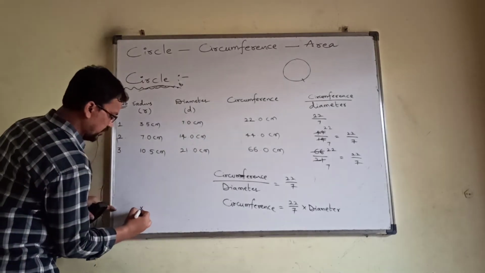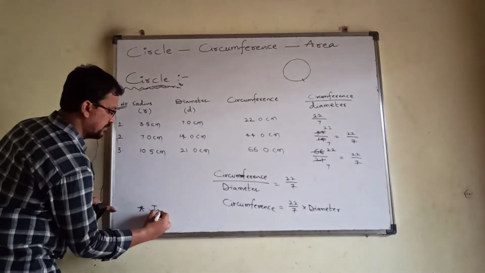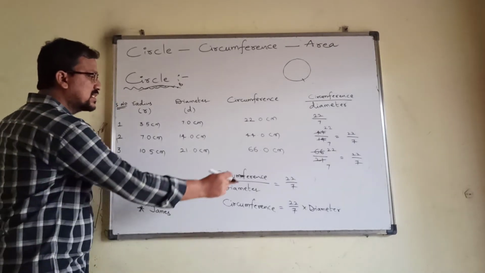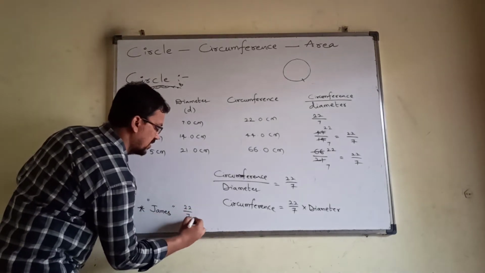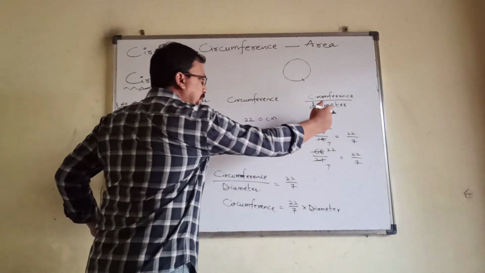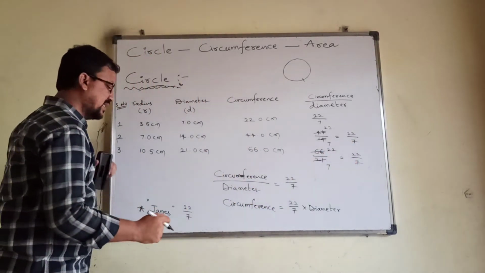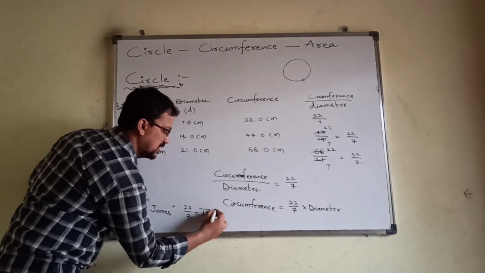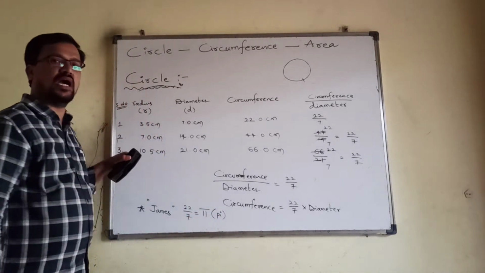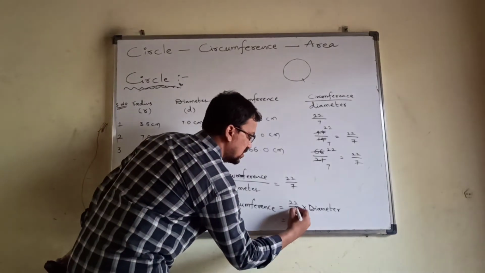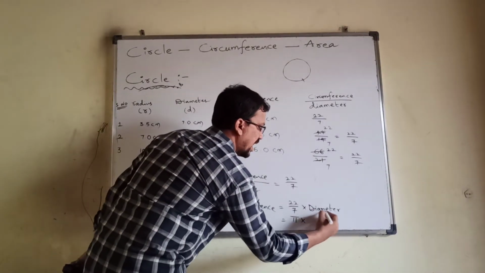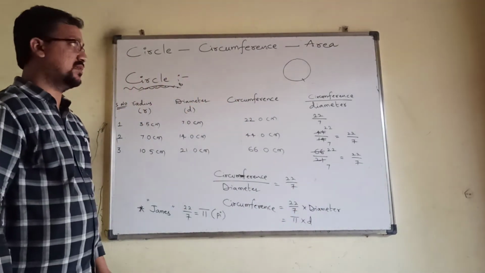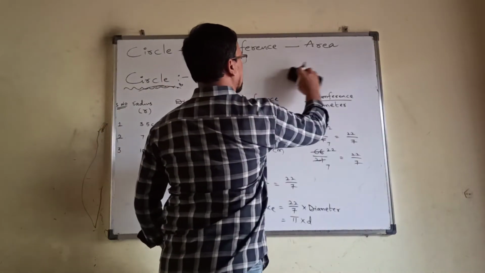But the interesting point I will tell you. James, a scientist, introduced this 22 by 7 as a constant which is always the same, which is called a constant. Then he symbolized this with a letter pi. This will be called pi. Therefore it is taken as pi into diameter, we will take it as d, so that it is pi into d. Therefore now you will get the circumference of a circle,